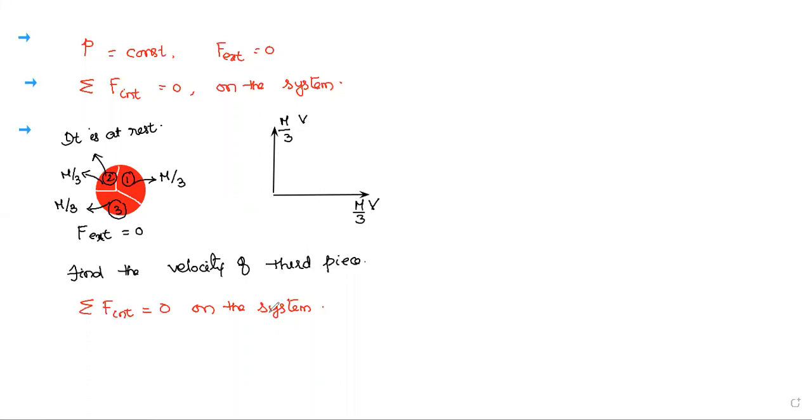So don't get confused here. The internal force on the system equals zero, but the internal force, F internal, is not equal to zero. This is what you have to remember. On whom, sir? On the individual particles. Not equal to zero on the individual particles.